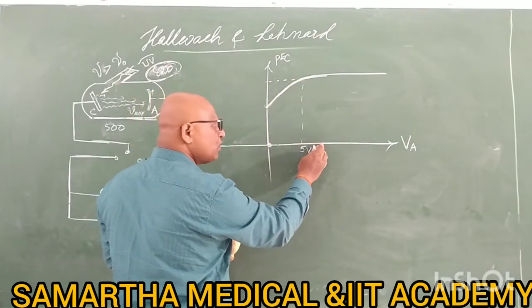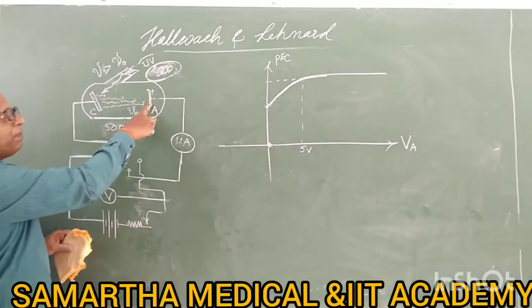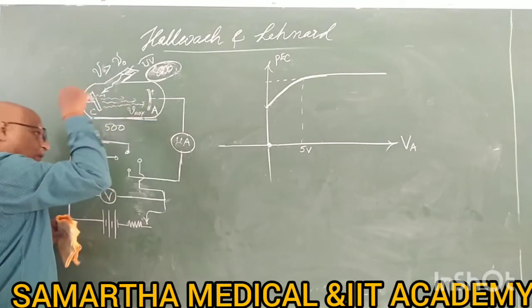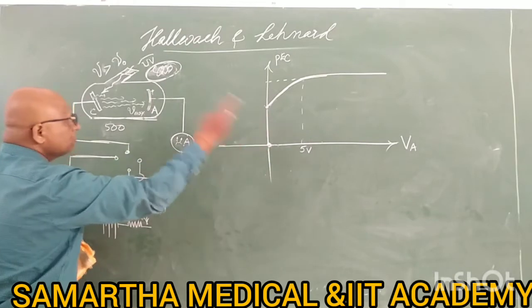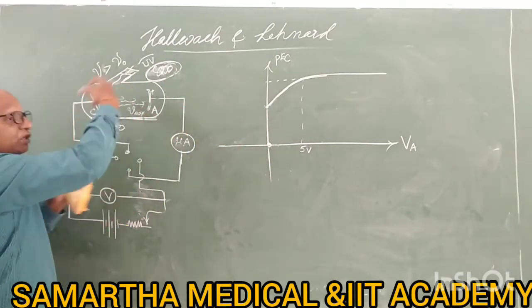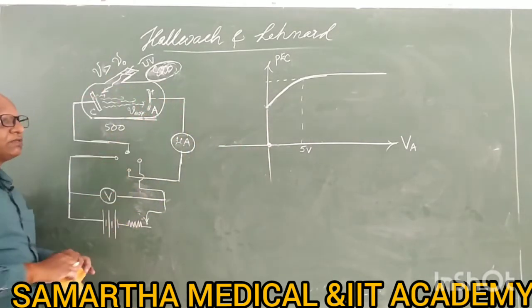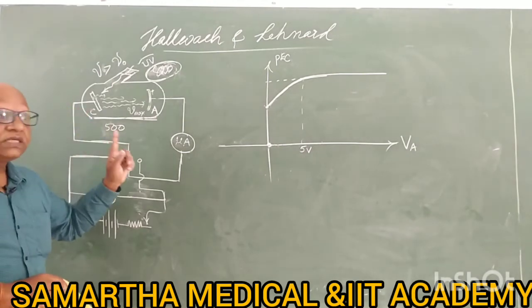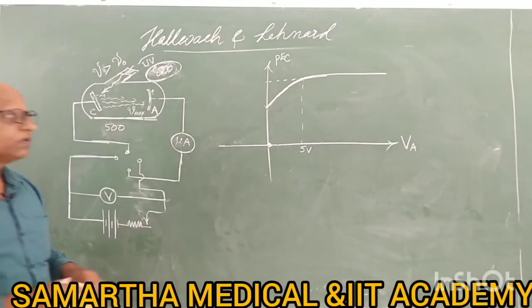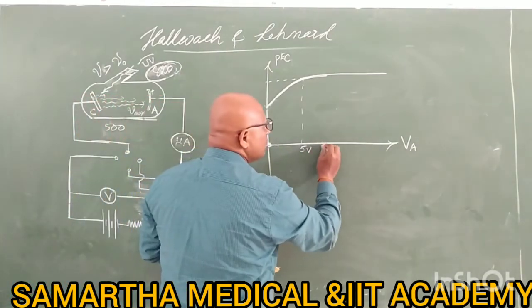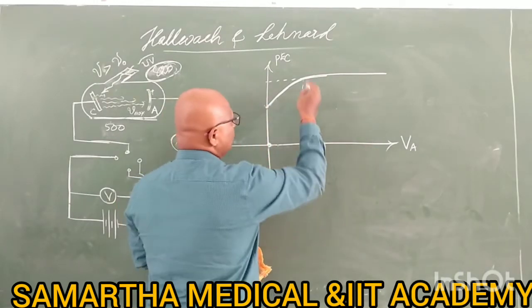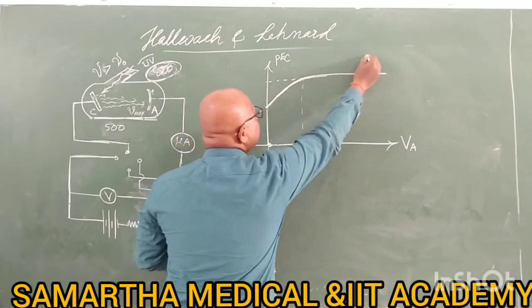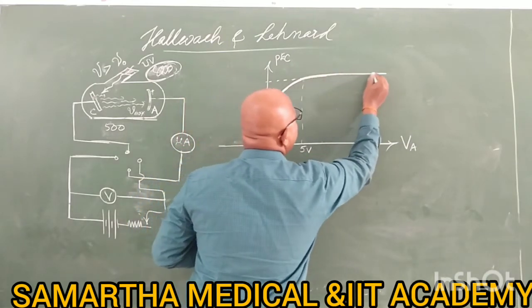If you make it 6 volts, it becomes more positive, but it will still absorb 500 electrons. At 7 volts, it absorbs the same 500 electrons more strongly, because the number of electrons is not increasing. That's why, even if you go on increasing the anode potential, you will not get any increase in current. The current value becomes saturated.